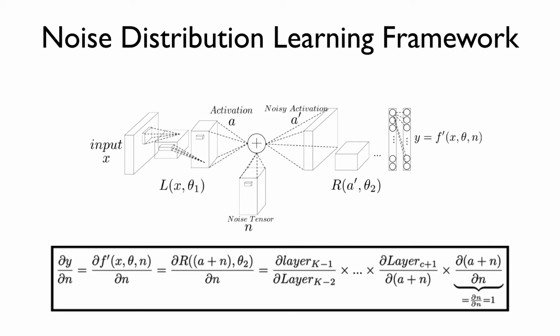For the noise training phase, we take a pre-trained deployed model and we freeze all of its parameters, which are shown by theta in the image. We then instantiate a noise tensor n with the same dimensions as the intermediate activation A, and we fill it with random Laplace noise. We then let the noise tensor train like it normally would using backpropagation and a gradient-based method with a loss function that we will shortly discuss.